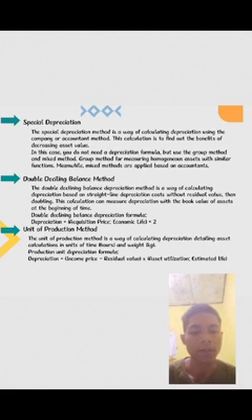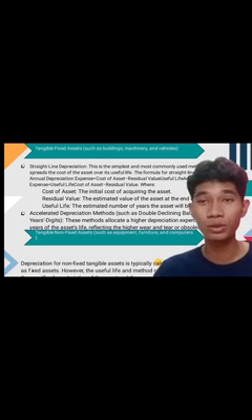The unit of production method is a way of calculating depreciation of assets, calculated in units of time, in hours, and weight in kilograms.